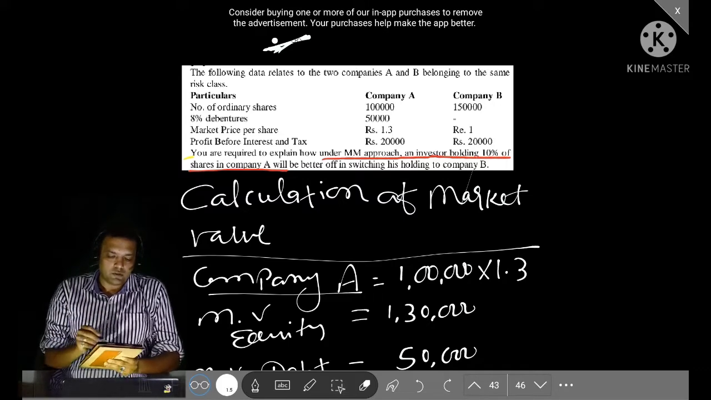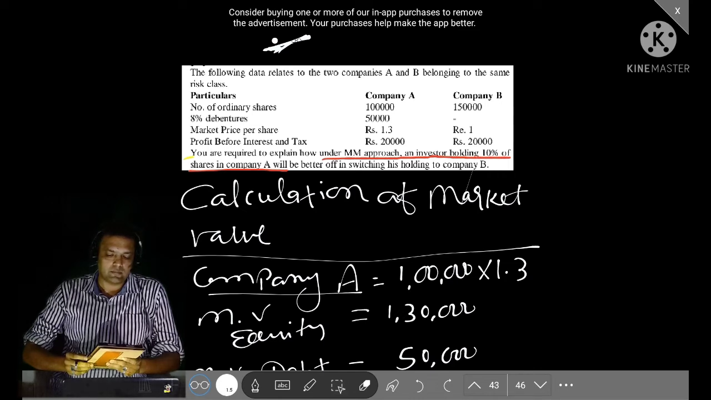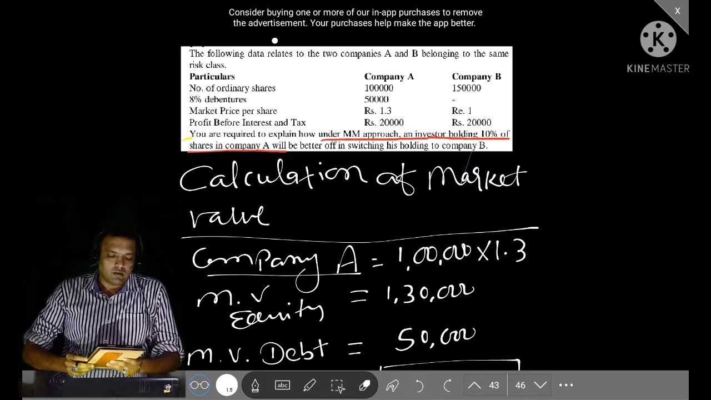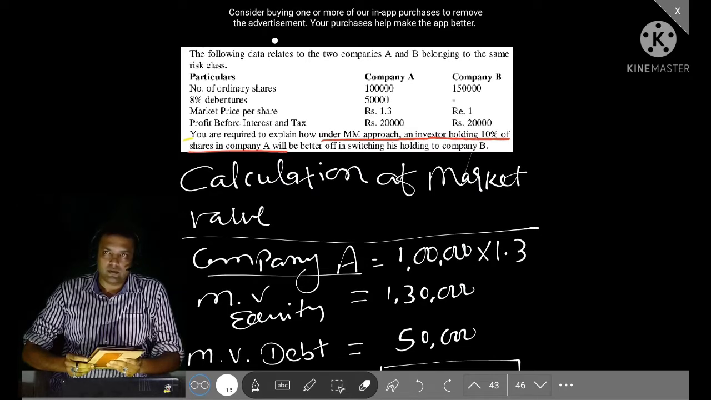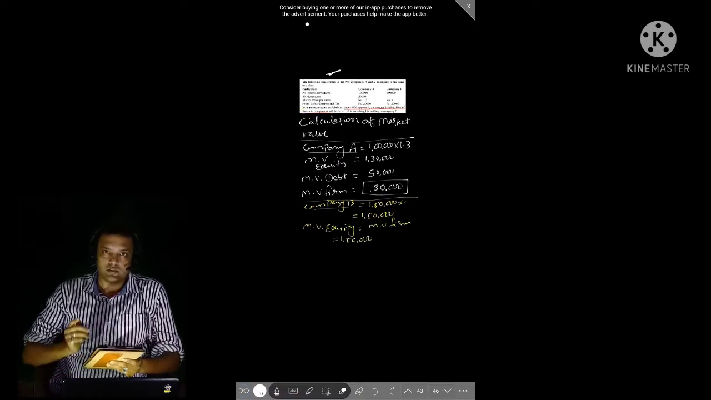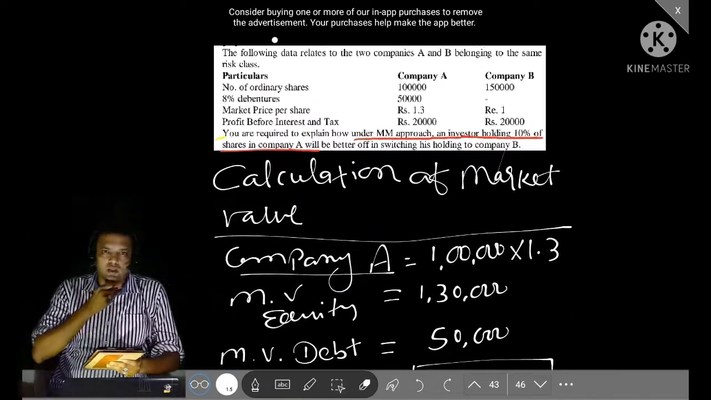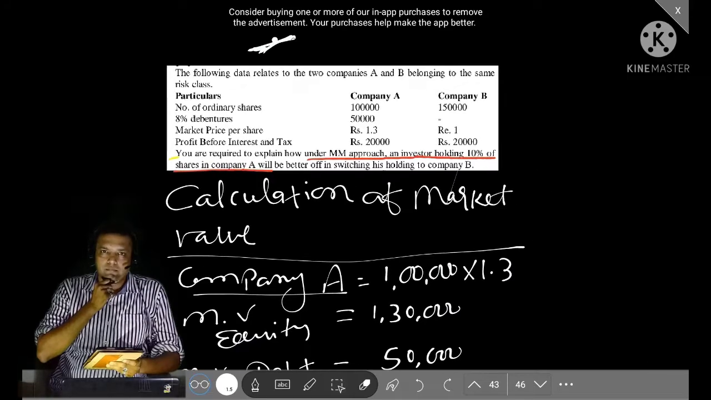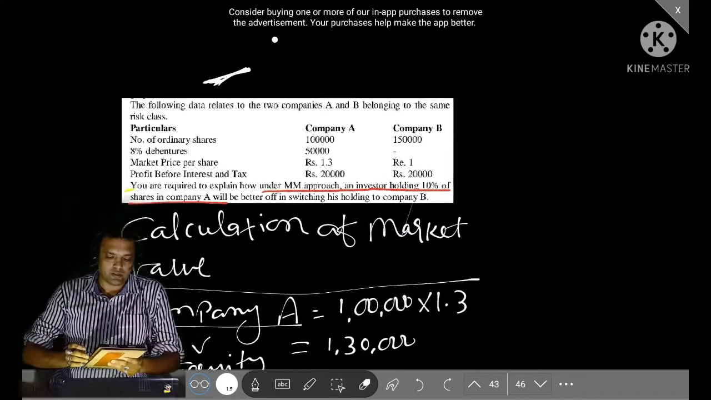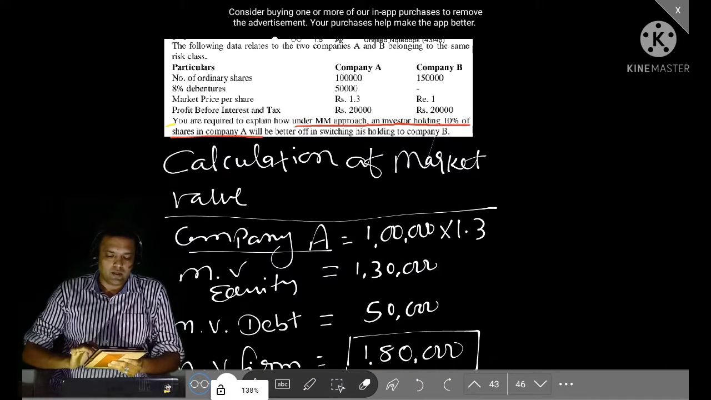Let me explain the question. The following data relates to company A and B, which belong to the same risk class. Company A information is given, company B information is given, but this time the number of shares are given. Debentures 8% in company A, and in company B there is no debenture. Market value per share for company A is 1.3 rupees, and for company B it is 1 rupee. As a rule of Modigliani Miller, both the companies earn the same EBIT, which is 20,000. We are required to calculate the approach if the investor is shifting from company A to company B.